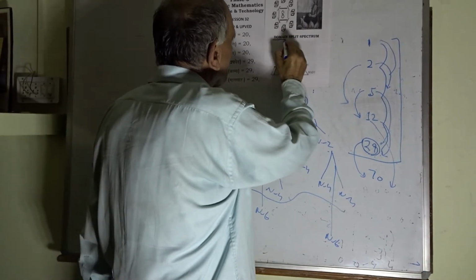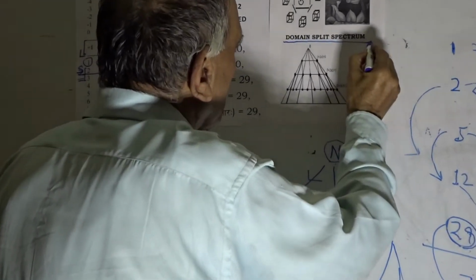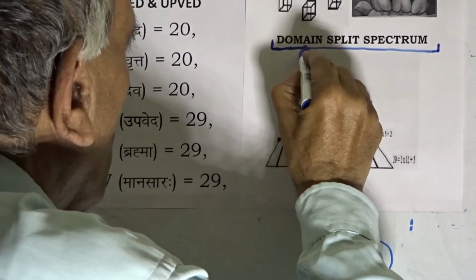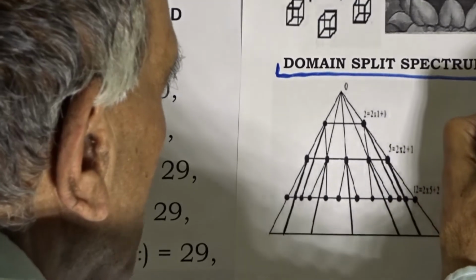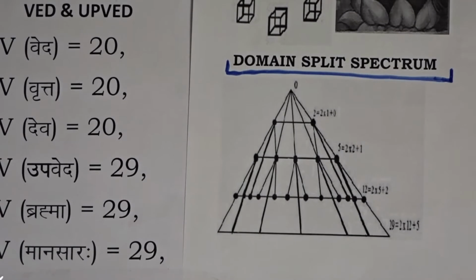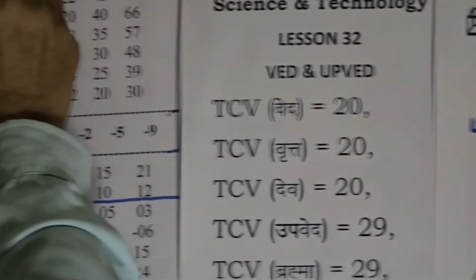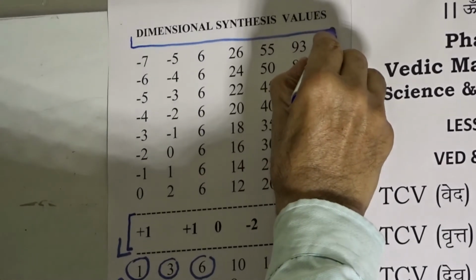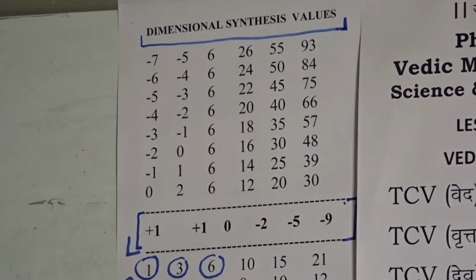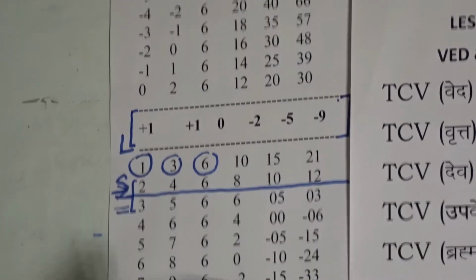This domain split spectrum flow chart is the basic format along which the domain split is being chased. This chart, the dimensions synthesis values table, is the basic table of Vedic mathematics of pure values where the dimensional synthesis is being tabulated.